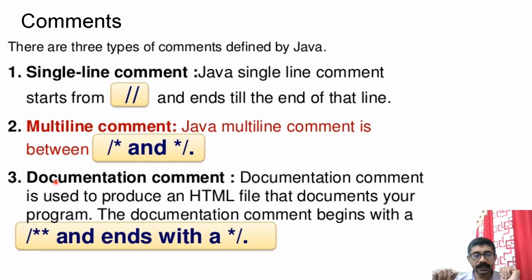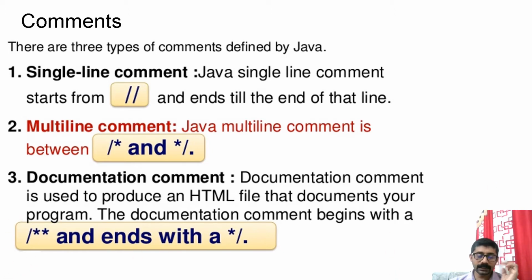The documentation comment begins with a slash. This is a kind of multi-line comment only. Only thing is that at the beginning, instead of one star, there will be two stars. So ending is same. It's a particular type of multi-line comment. And the benefit is that if you add the comments which should go to the part of the document you are creating from your program, you don't need to manually create any document for the Java file. If you have given documentation comment, there is a tool Javadoc. Using that tool, you can create the documentation for your Java program automatically. So for that purpose, this documentation comment is used.